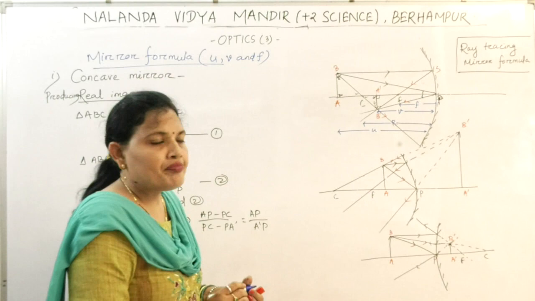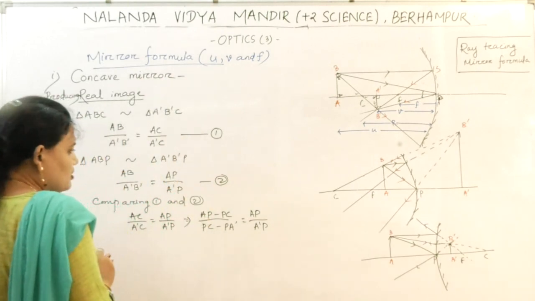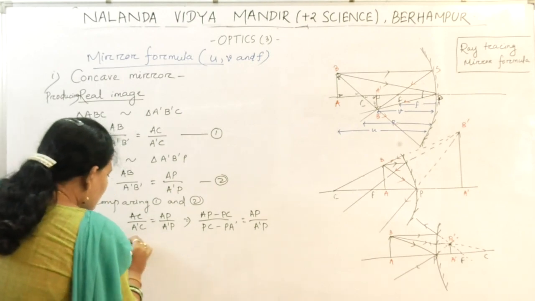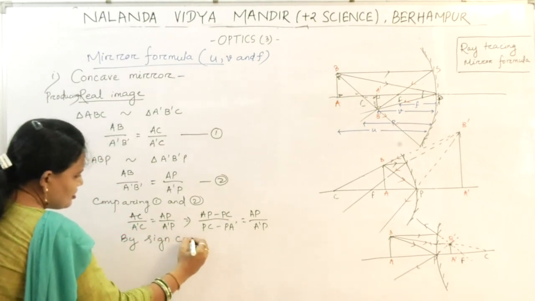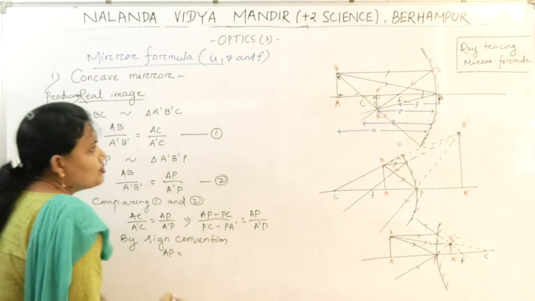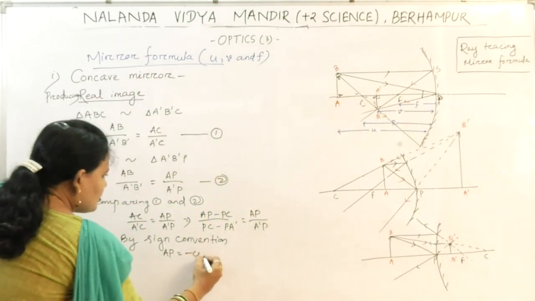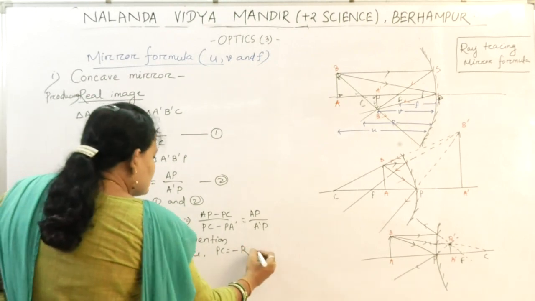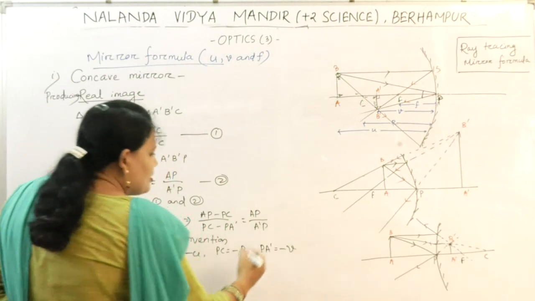So now, by sign convention, AP equals minus U, PC equals minus R, PA dash equals minus V.